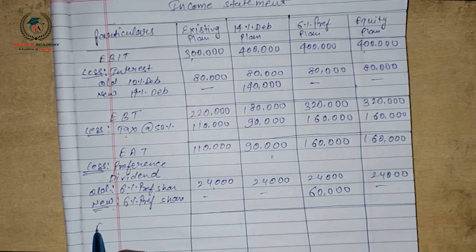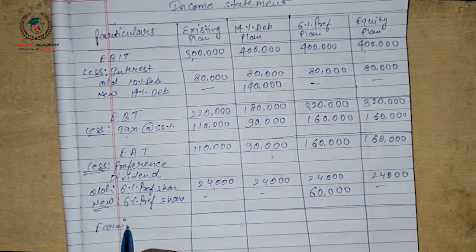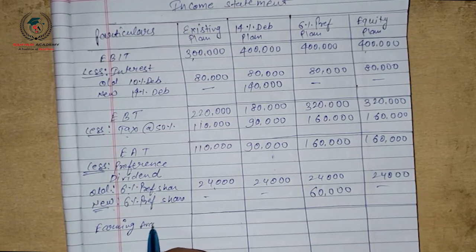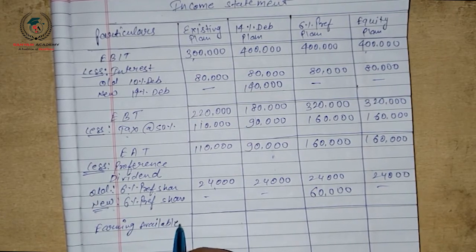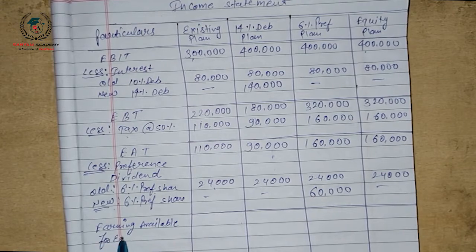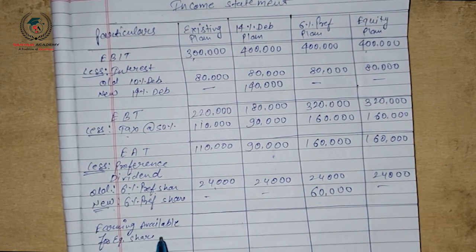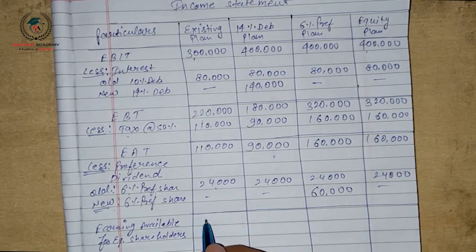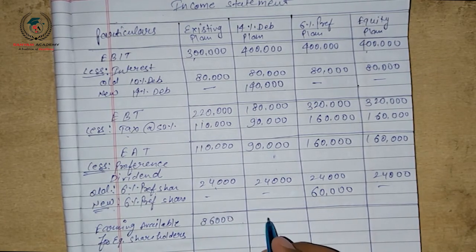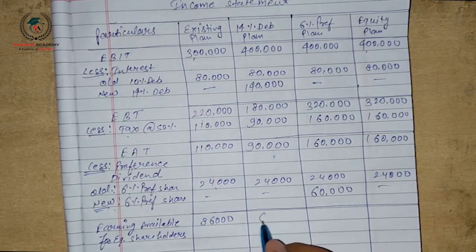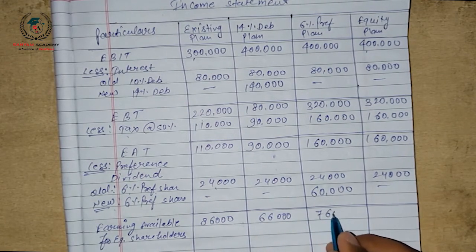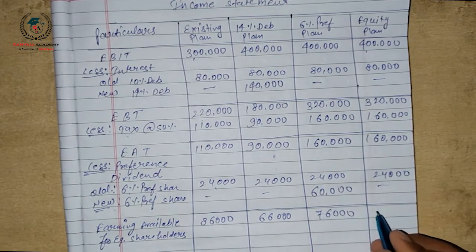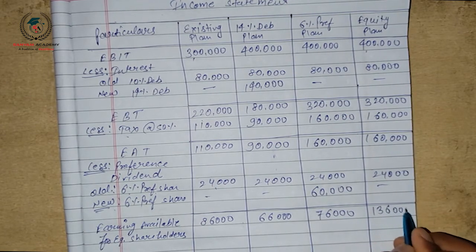After deducting it, we will get earning available for equity shareholders. Here it will be 86,000, and here 66,000, 76,000, 1,36,000.